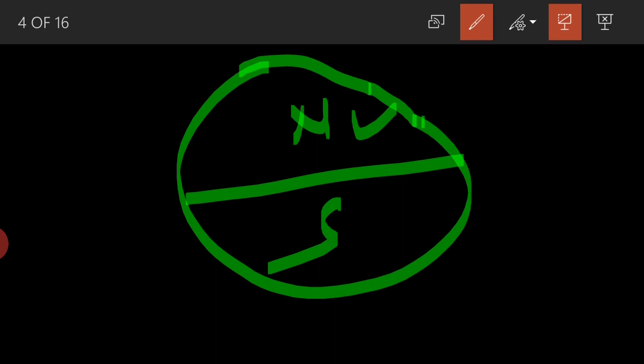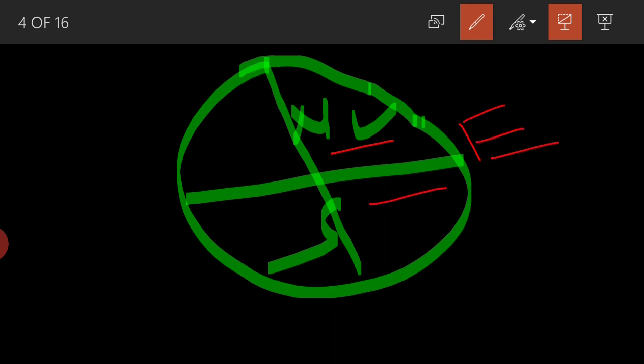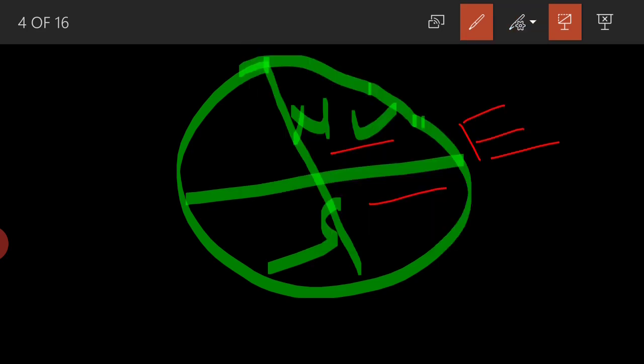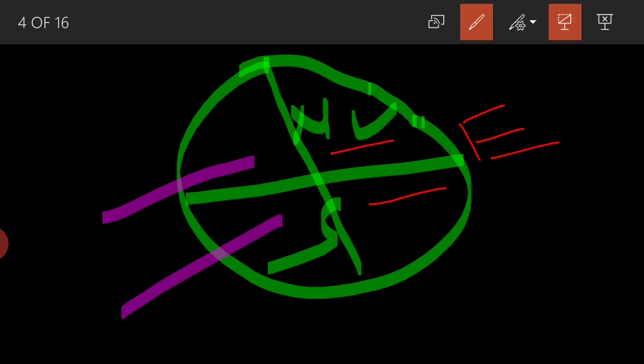Whereas longitudinal wise, when we divide the earth into two parts, this part is the eastern hemisphere and this part is known as the western hemisphere. That is why India lies here, at this point, in the north east. So, eastern longitudes.